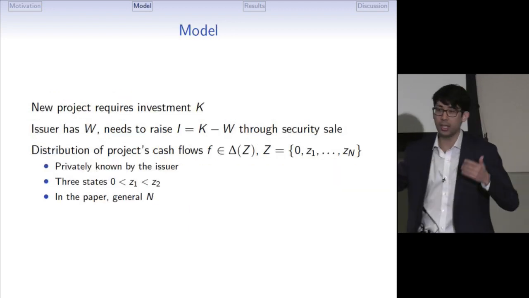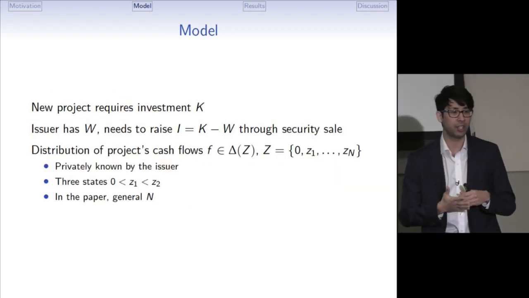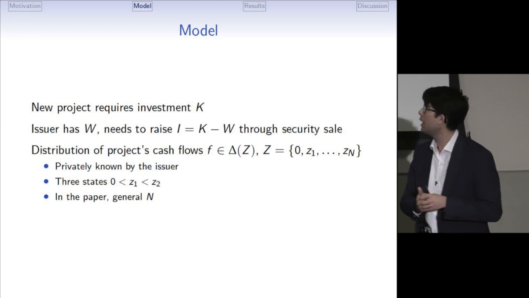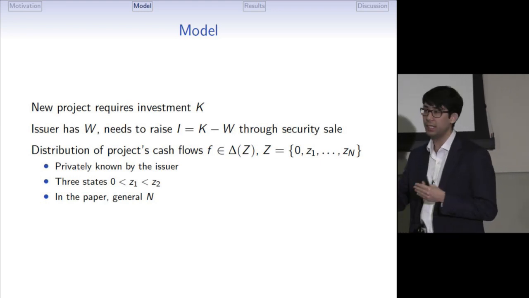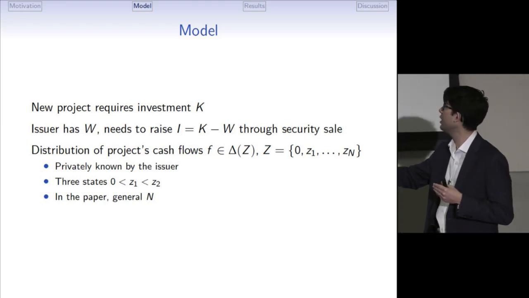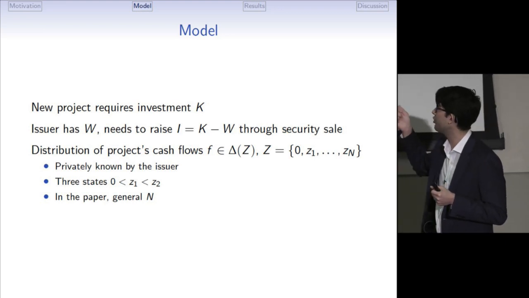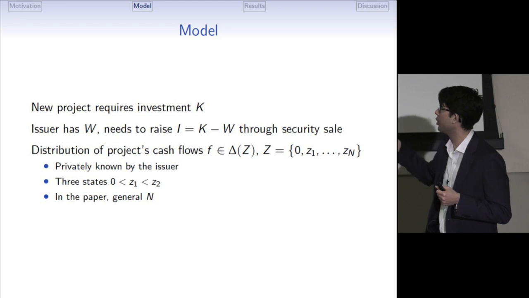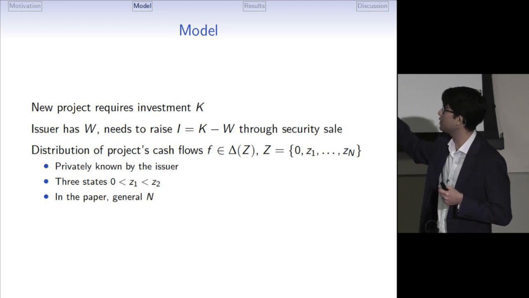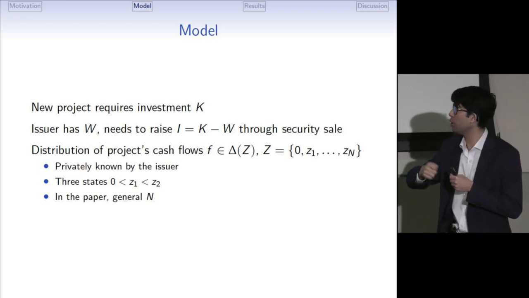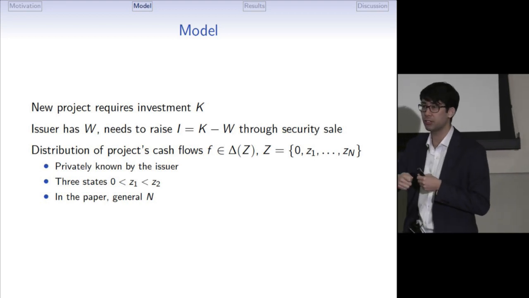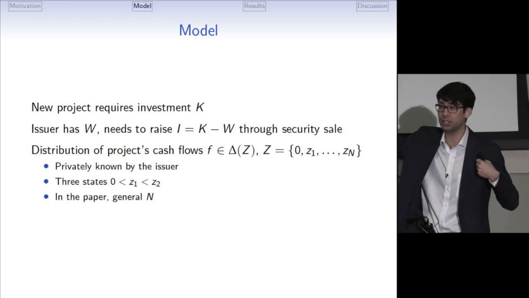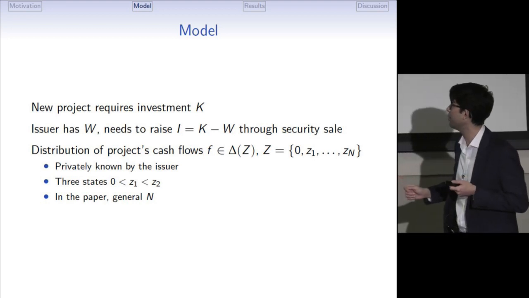So here's the model. It's a standard model. There is a new project that requires investment K. The issuer has W and needs to raise the remaining I through the security sale. The issuer knows the distribution of cash flows, F, from the project. For today's talk, I'll focus on the model with three states. So there are three levels of cash flows, 0, Z1, and Z2, and more general cases are in the paper.